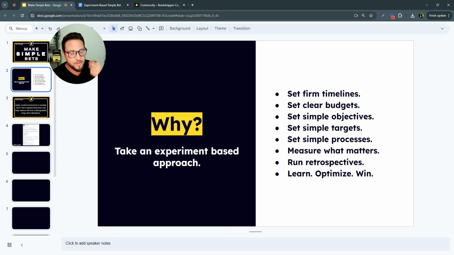The most common error that we see folks make when running simple bets is not setting firm timelines for finish. And when you're setting a firm timeline for finish, that means being pragmatic and realistic with how much time this experiment will take. Another mistake that we oftentimes see is folks not allocating enough time.